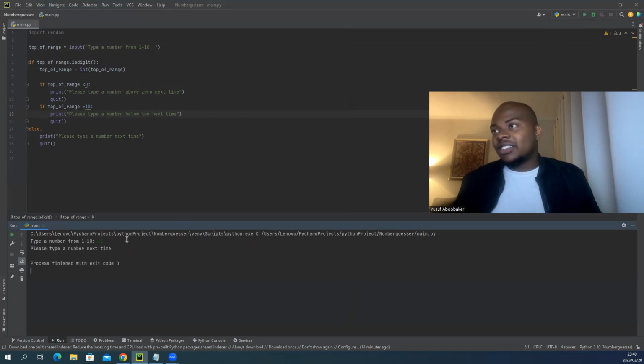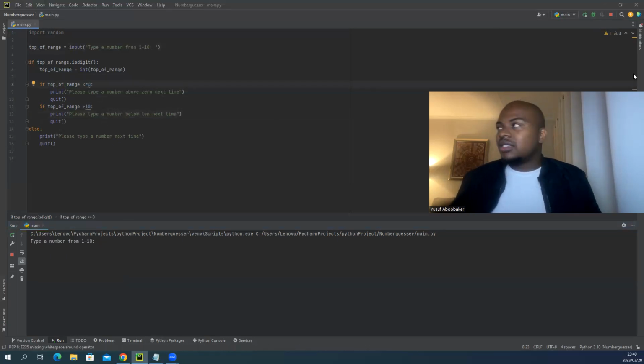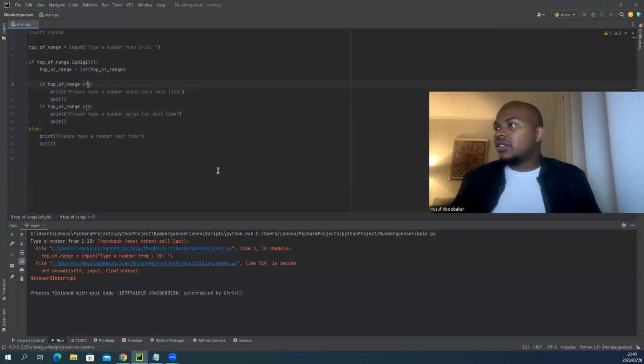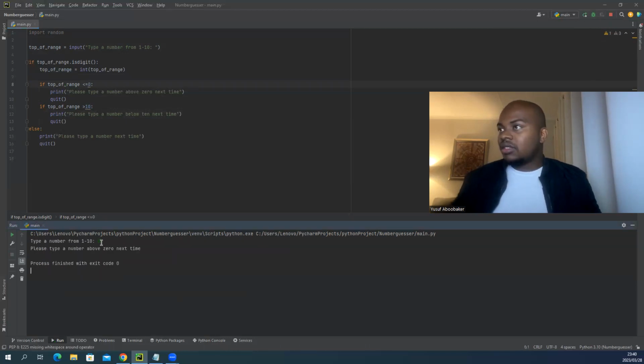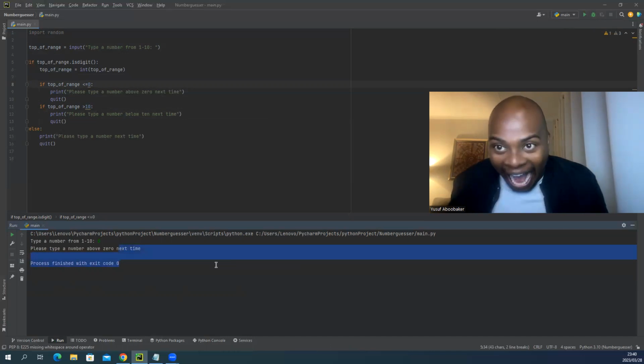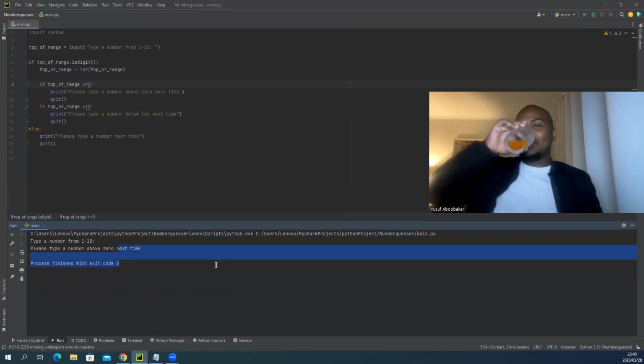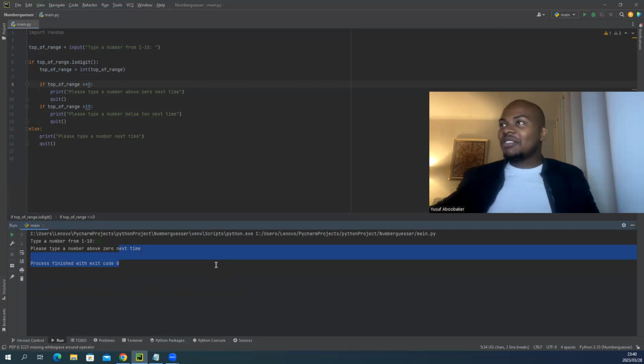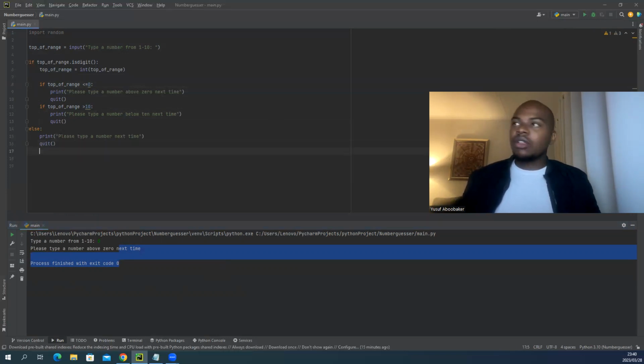Please type a number next time. Oh, -1 is not seen as a number. Basically, not great. I want less than or equal to 0. I don't want to include 0 in my stuff. Oh, so that piece of code works. So now, okay.